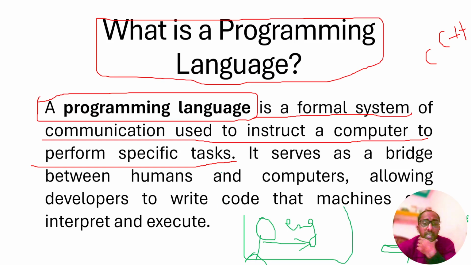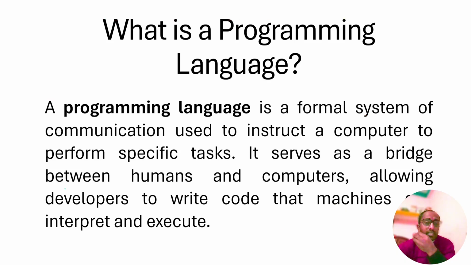But with the help of programming language instructions, we can perform a specific task. We can write a code, and the code will translate English to Russian and Russian to English. It means it is a system of communication. In simple language, you need to understand it.